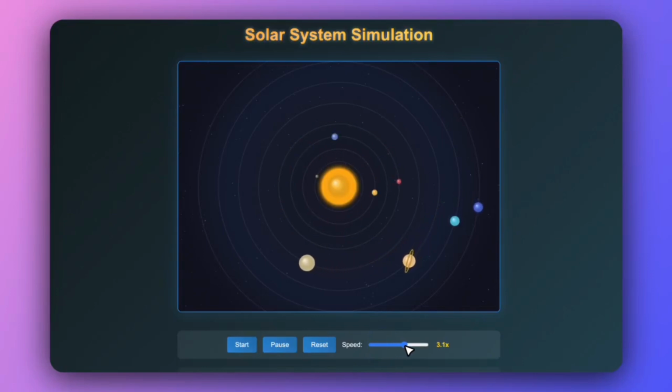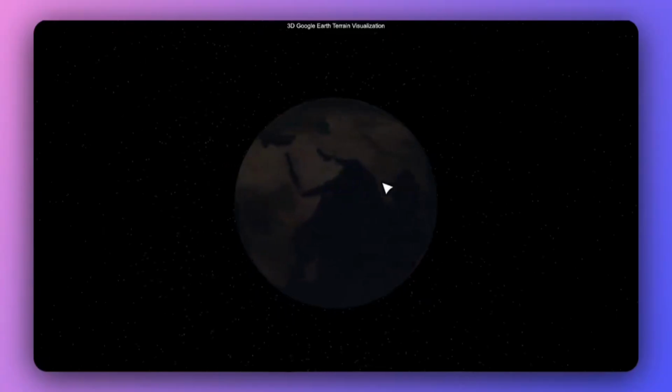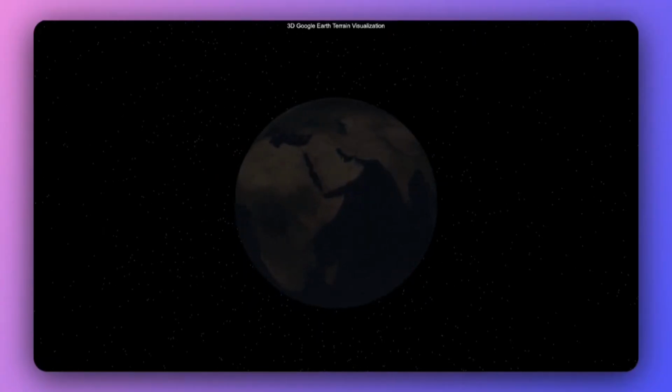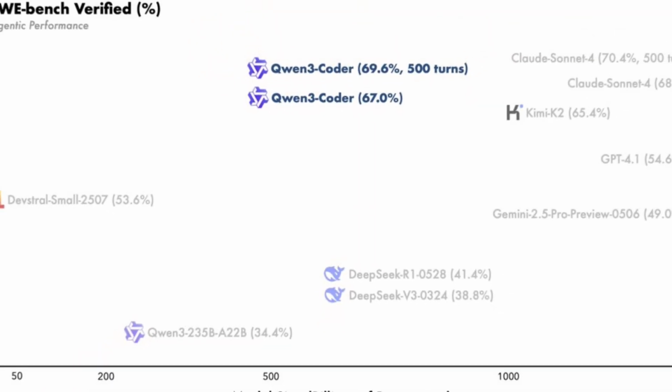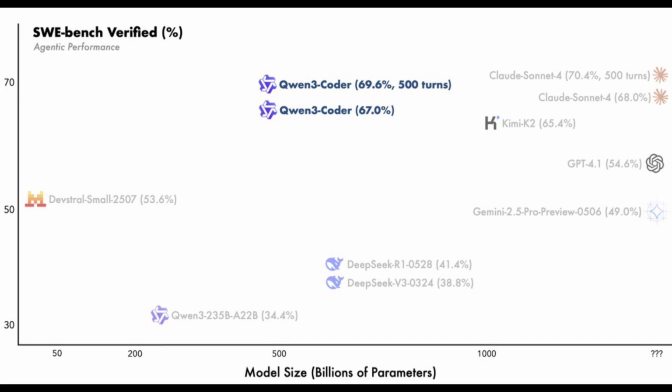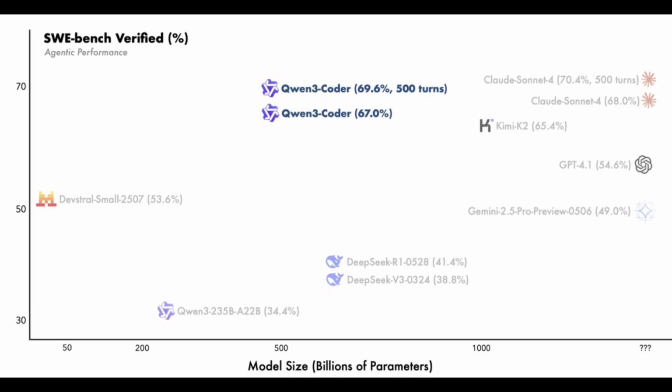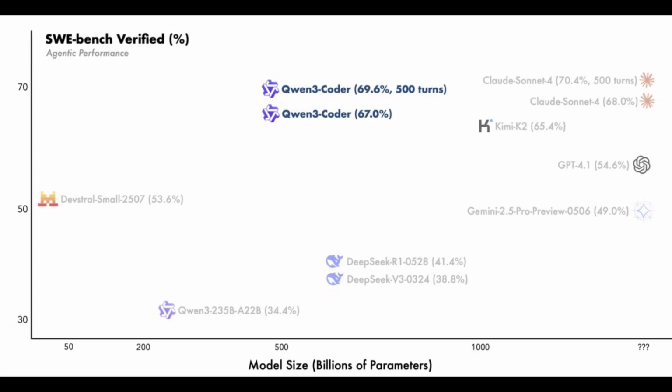Because there's always a difference between what the actual makers of AI can make and what the community can make, to see if it actually aligns. But let's look at some data to see how good it stacks up against other AIs. We see this from SWE-bench Verified. Qwen 3 Coder beats out Kimi K2, with 67 and 69%, when it comes to how accurate the model actually is in performance.